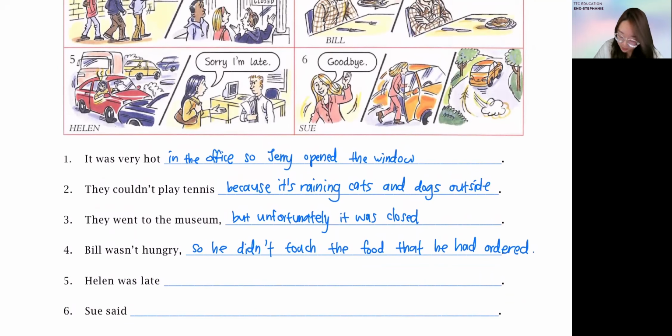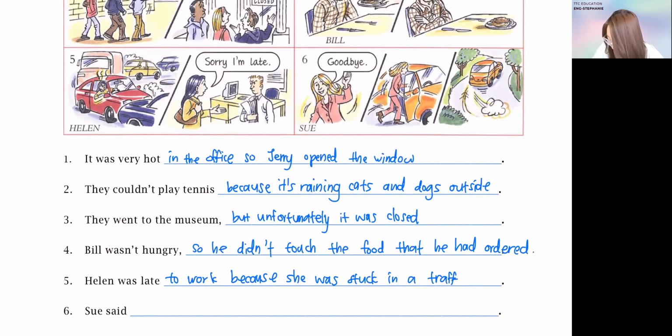Okay, moving on. Question number 5. Helen was late to work because she was stuck in traffic congestion. Okay, or you can also use traffic jam, but traffic congestion is a better word. Okay, traffic jam. Next one.